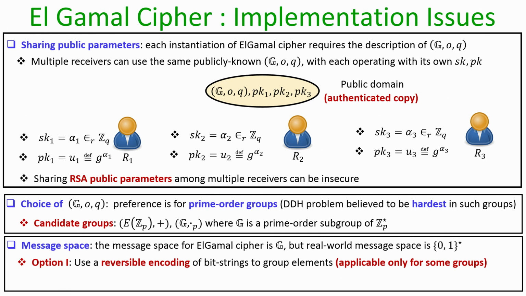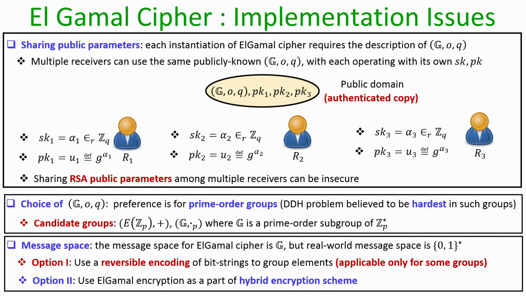So, I can remove this incompatibility in either of the two ways. The first option is we can use some kind of reversible encoding to map bit strings to group elements and vice versa. So, this is one way to remove the incompatibility, but this is not preferred.